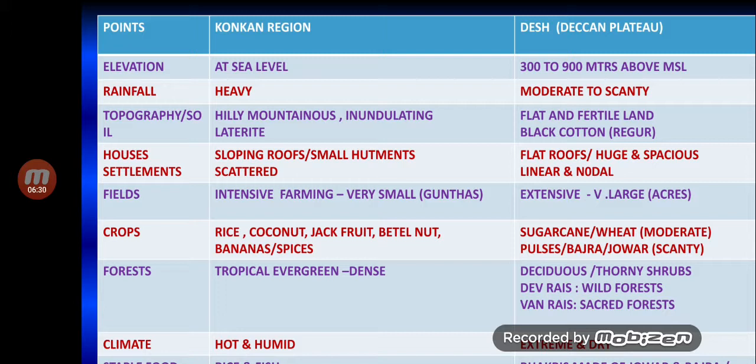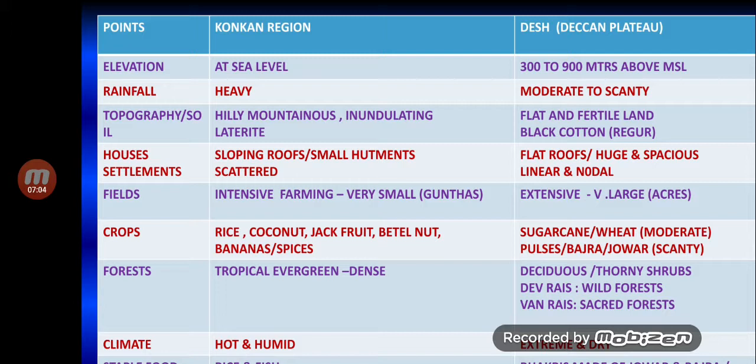Forests. You can see very beautiful, dense, tropical evergreen forests in the Konkan region. Whereas when you come to the plateau, near to the Sahyadri mountain ranges, on the eastern slopes, you can see deciduous forests. Whereas as you go into the interior part of Maharashtra towards the east, you can see thorny shrubs. That's what was seen in the district of Dharashiv, that is Osmanabad.